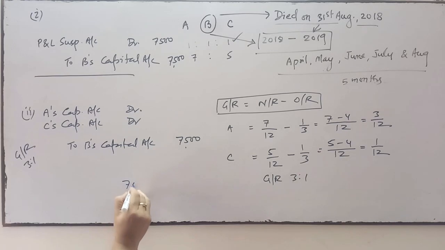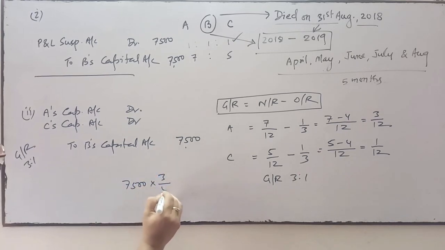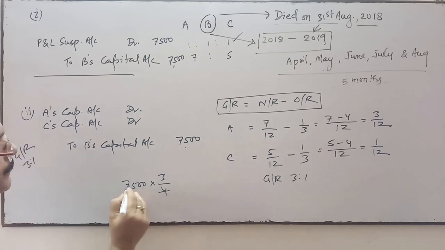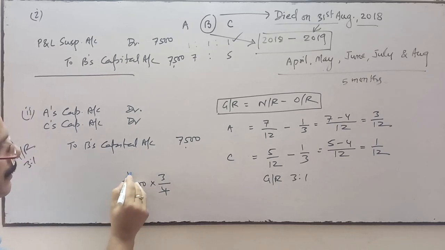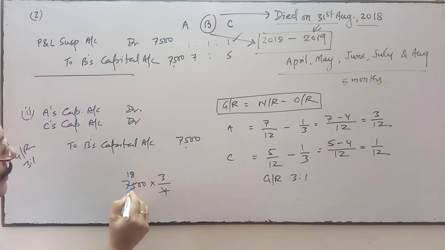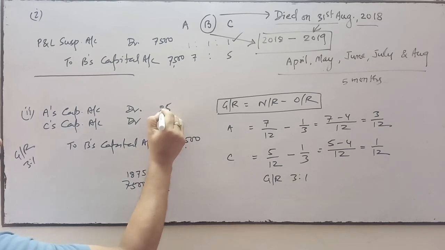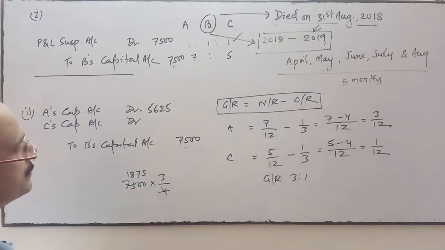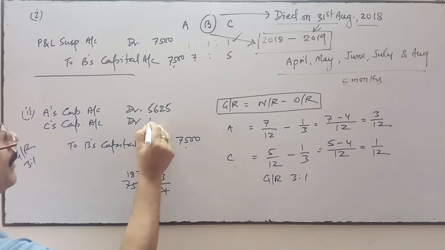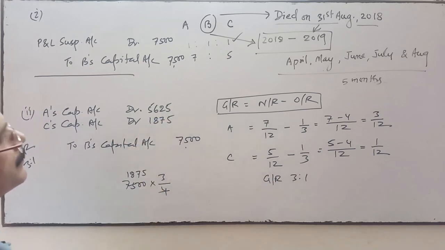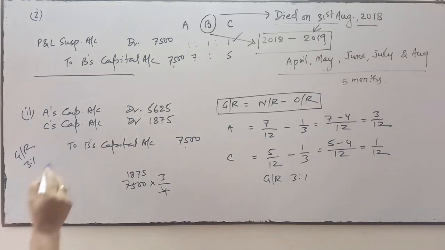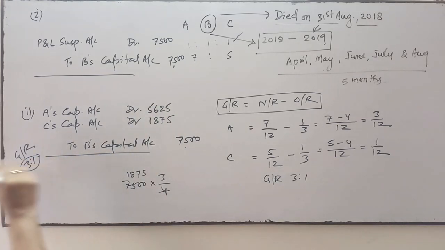So 7,500 will be divided between them in the ratio 3:1, that is 5,625 and 1,875.